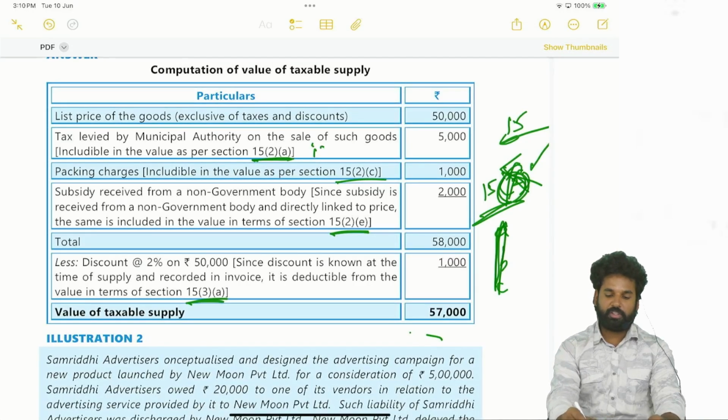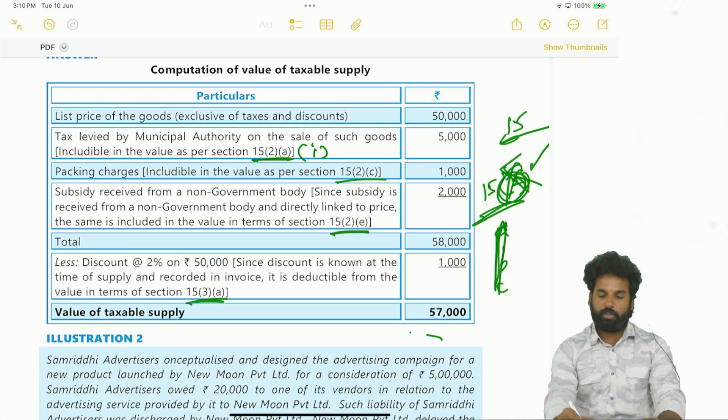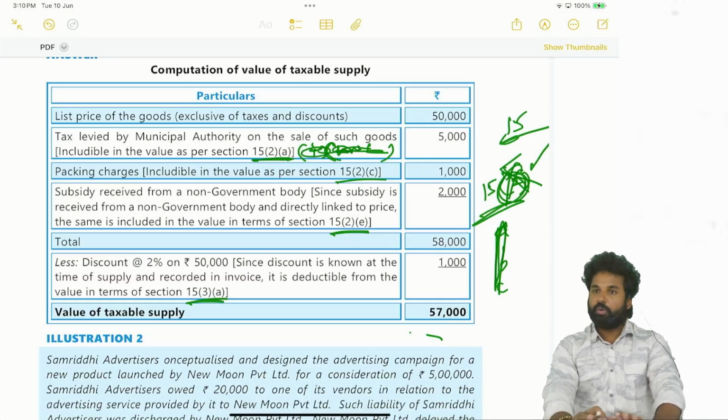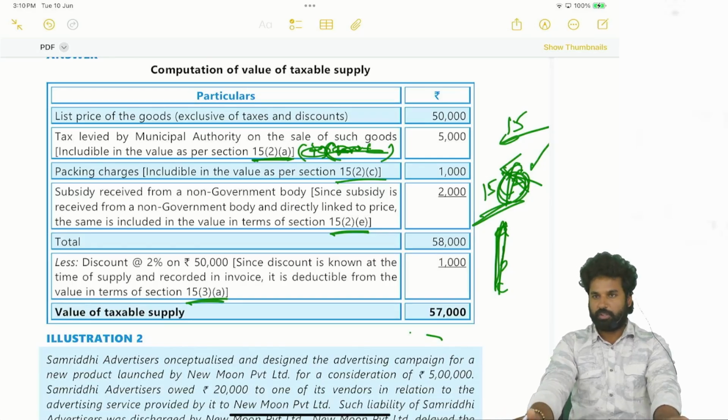If this is the first adjustment, the notes for the first adjustment will be there, and the same number has to be quoted here, working note 1 or note 1. That's how you should present the answer. If you are not presenting the provisions, if you are not mentioning the sections, you cannot expect good marks. Even though your answer and calculation are correct, you cannot expect good marks. So the provisions must be mentioned. At least provisions must be mentioned. Forget about the sections, at least provisions. Later on you can practice section numbers, subsection numbers along with clauses.